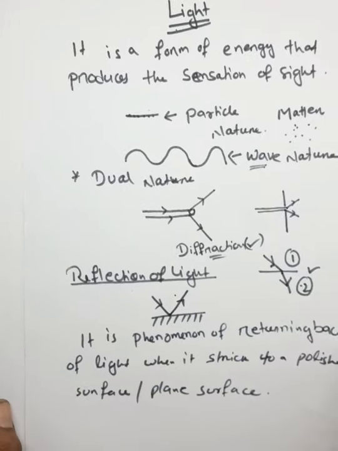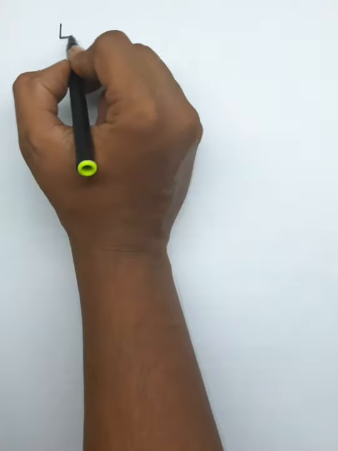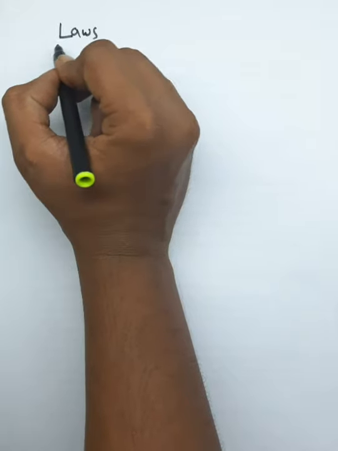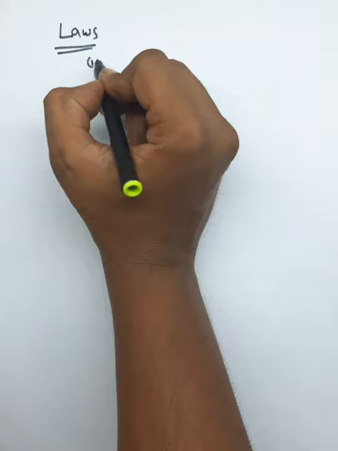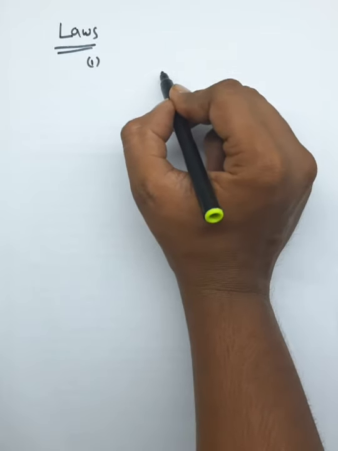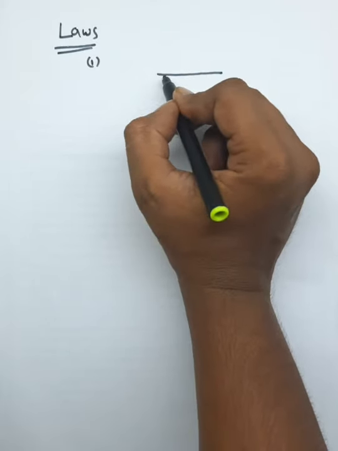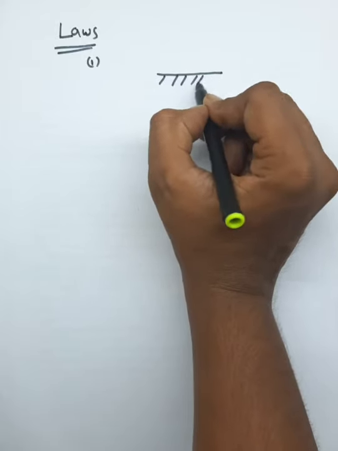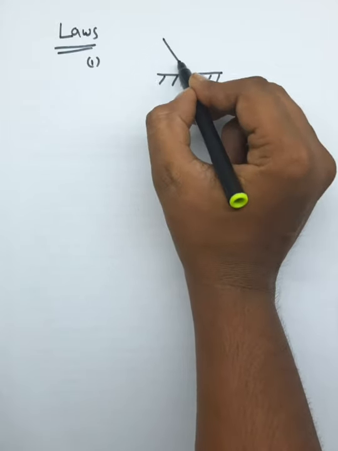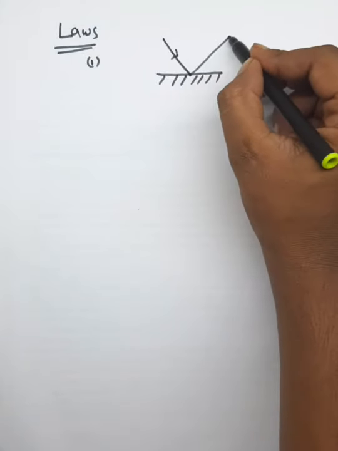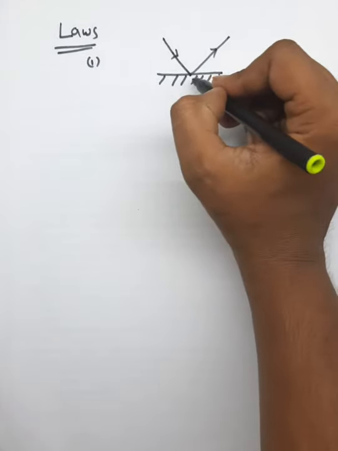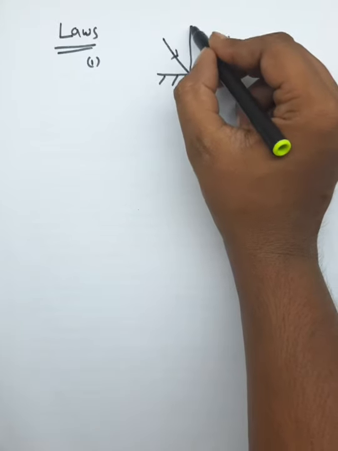So after reflection, we have to know what the laws of reflection are. There are two laws, first law and second law. If this is a mirror, and this ray is the incident ray, and this ray is our reflected ray, and this is the normal.